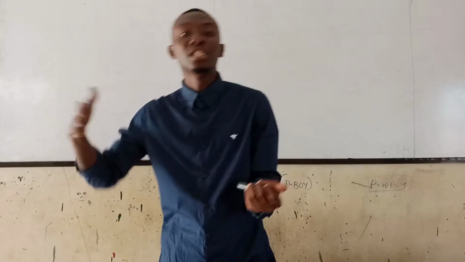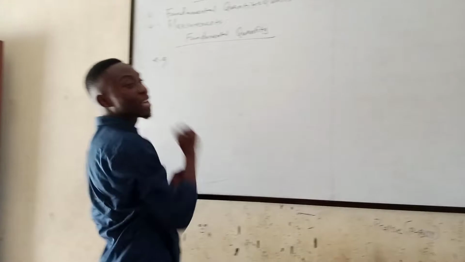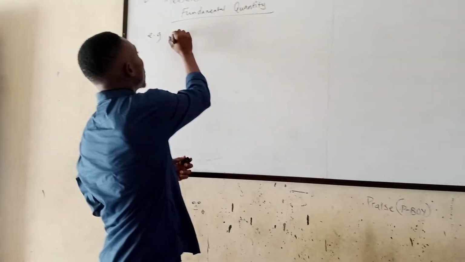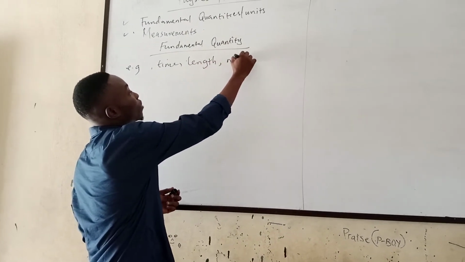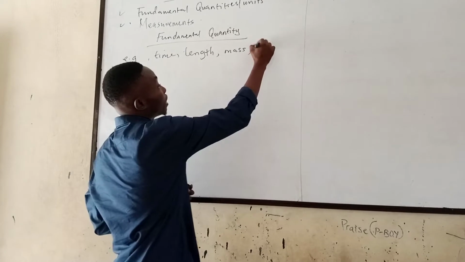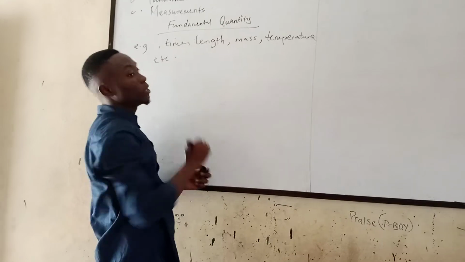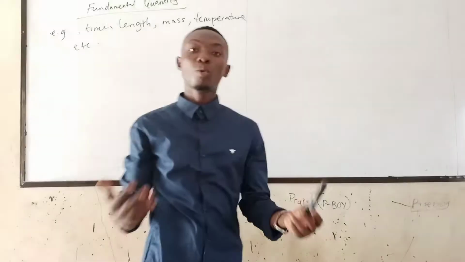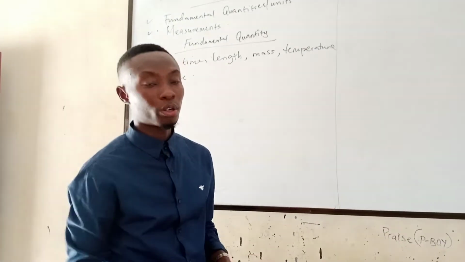Of course, you know what fundamental quantities are. These are quantities that can stand on their own, and they are quantities from which other quantities are derived. So examples of fundamental quantities are: number one, we have time, we have length, we have mass, we have temperature, etc. Fundamental quantities can stand alone and they are used as the basics for all other quantities.